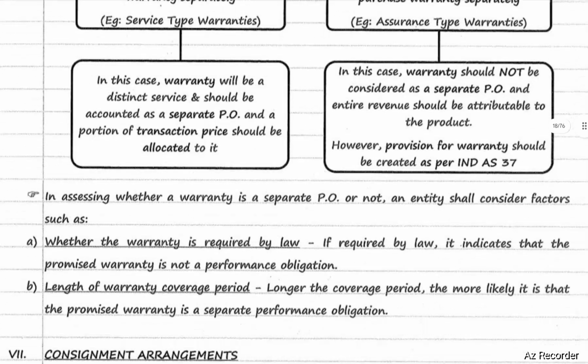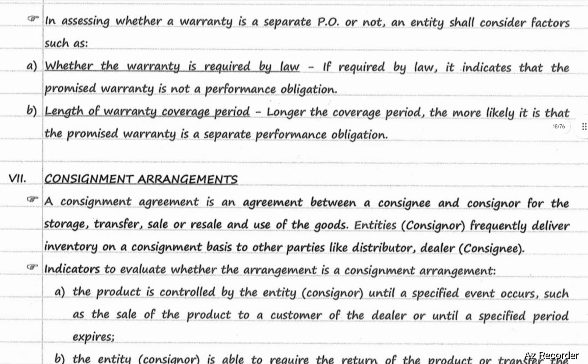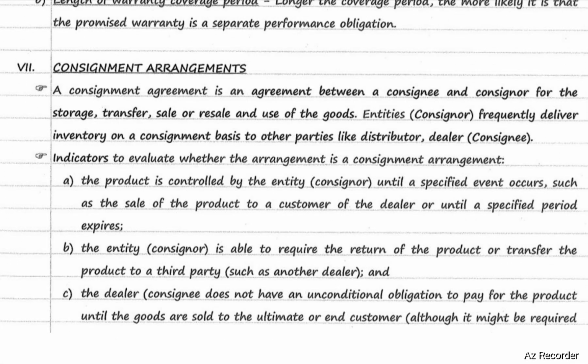Next, consignment arrangements. A consignment arrangement is an agreement between the consignee and the consignor for the storage, transfer, sale or resale and use of goods. Entities, that is the consignor, frequently deliver inventory on a consignment basis to other parties like distributors and dealers, who are consignees. What are the indicators to evaluate whether the arrangement is a consignment arrangement? Indicators for treating it as a consignment arrangement.